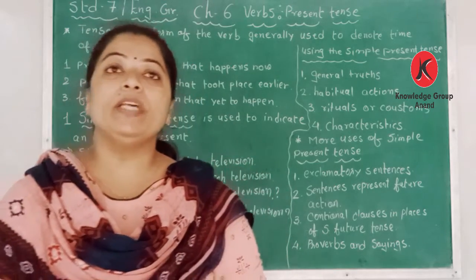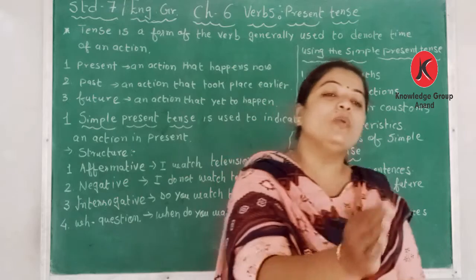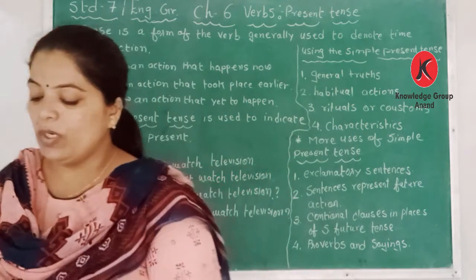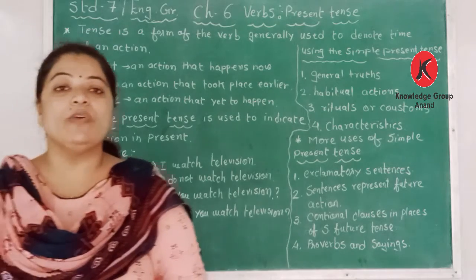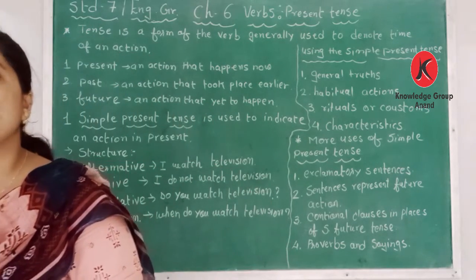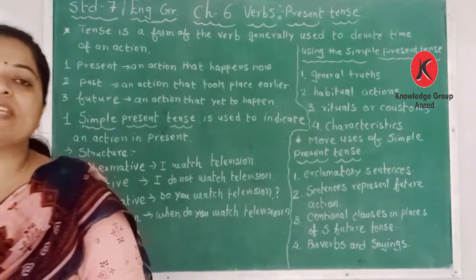And in the affirmative sentence there are 2 types. One is a positive sentence and the other one is a negative sentence. So here we are going to learn affirmative, that means positive, and the second point, negative sentences, also in the present tense. Third is the interrogative sentence.